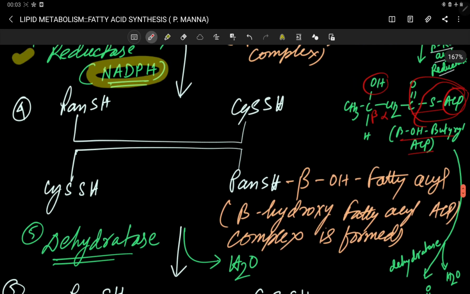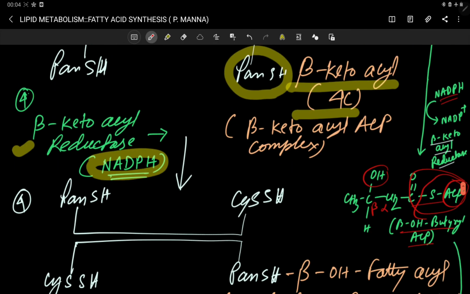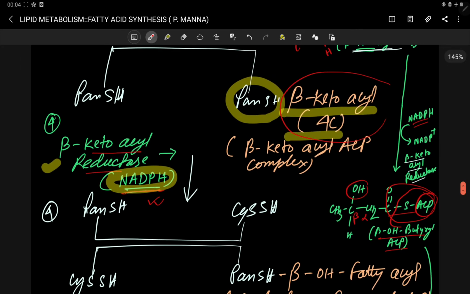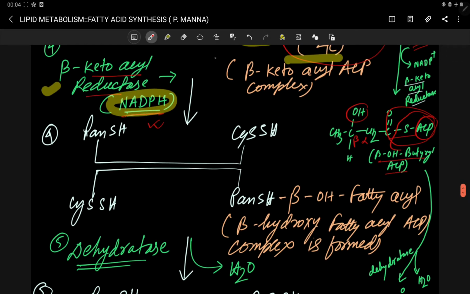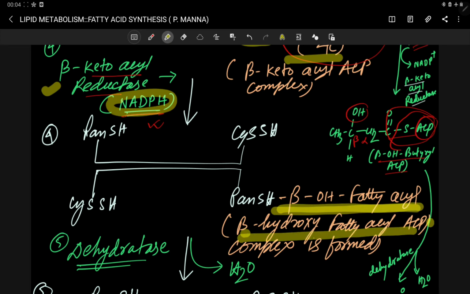So in presence of beta ketoacyl reductase and NADPH as cofactor, your beta ketoacyl group is converted into a beta hydroxy fatty acyl group, and this forms the complex with ACP, that means PAN.